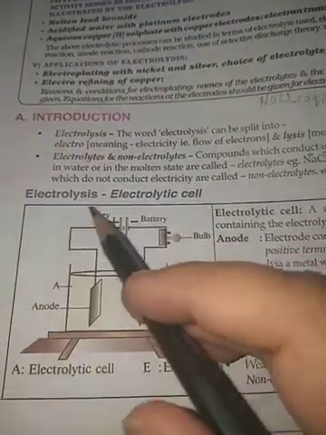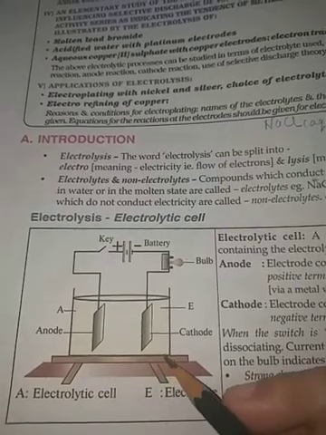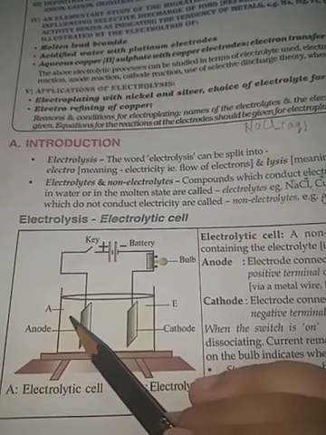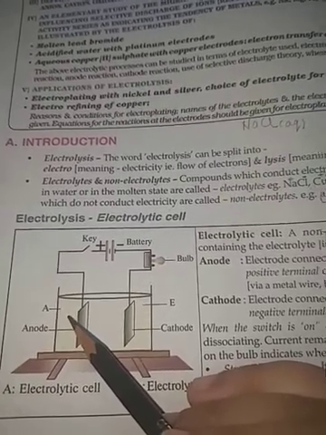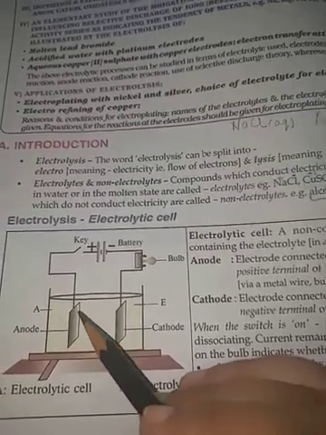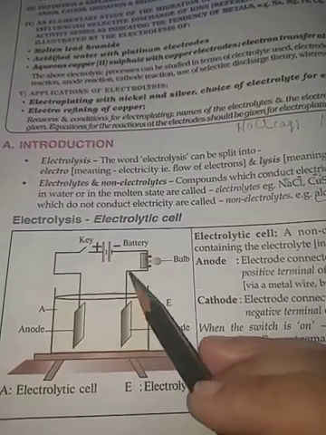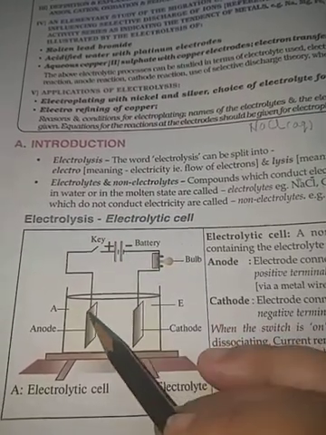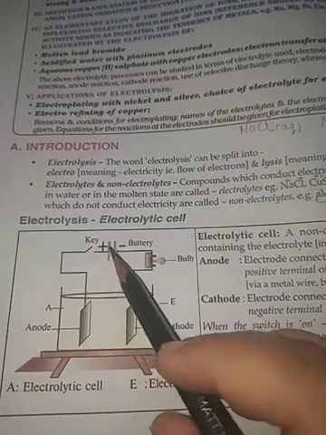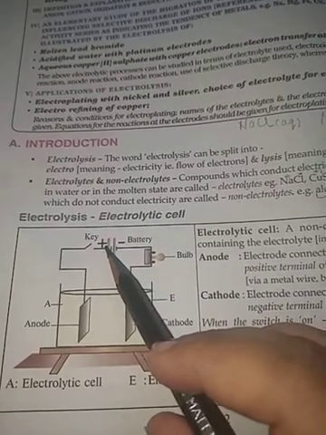Now see, this is the electrolytic cell. This outer one is the electrolytic tank. The liquid which is filled in this electrolytic tank is an electrolyte. Electrolyte means a liquid which can conduct electricity. These two are the metal electrodes, and they are connected to a battery. You can see it easily here. The longer line is the positive terminal, and the smaller one is the negative terminal.